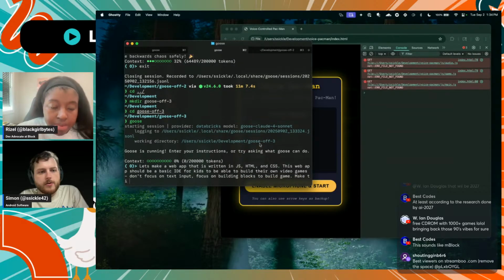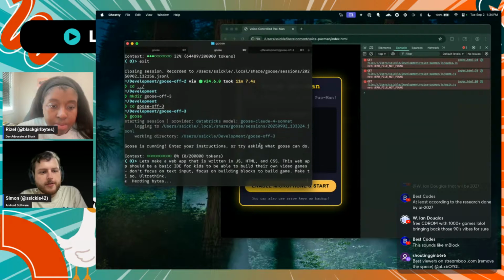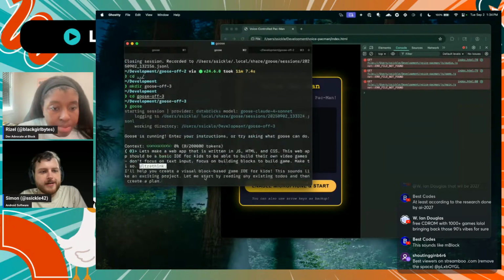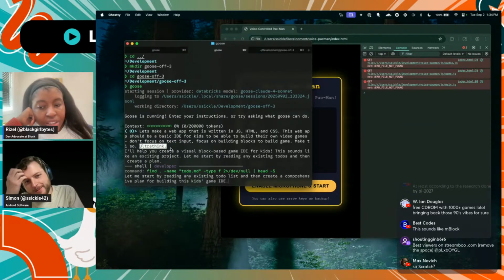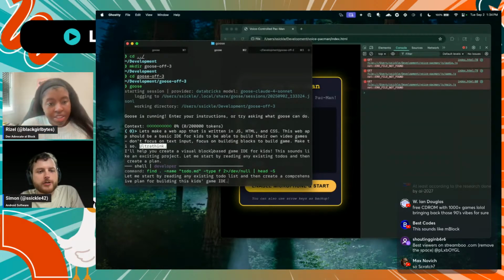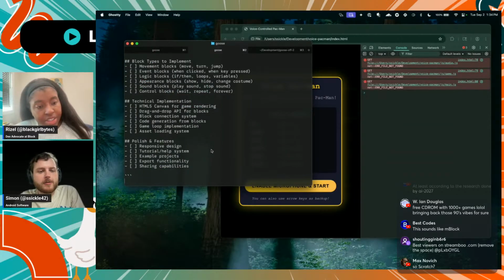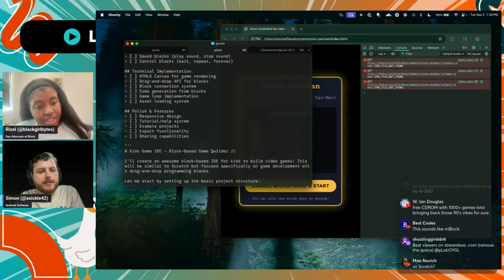Make it so ultra think. This is actually a thing in Claude's official documentation. When you want to trigger their thinking, their chain of thought, you tell the model to ultra think.